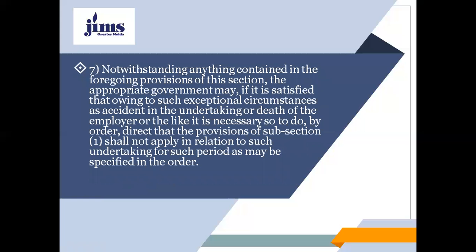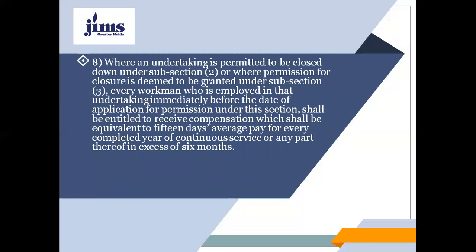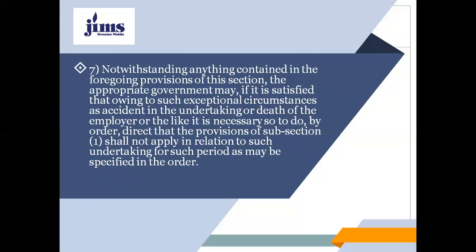And subsection 7 says that notwithstanding anything contained in the foregoing provisions of this section, the appropriate government may, if it is satisfied that, owing to such exceptional circumstances as accident in the undertaking or death of the employer, or the like, it is necessary so to do, by order direct that the provisions of subsection 1 shall not apply in relation to such undertaking for such period as may be specified in the order. This is for exceptional circumstances only, right?